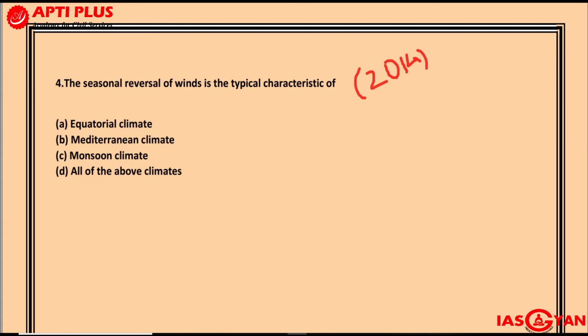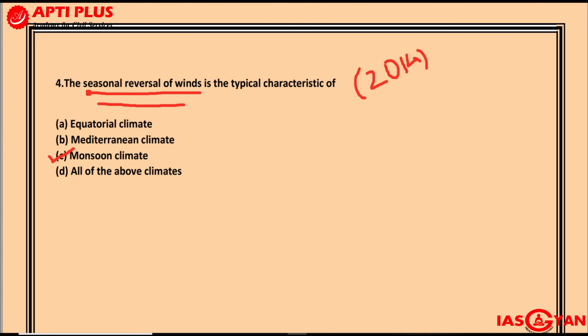See, there are certain terms that you should remember which are associated with certain types of climate. Seasonal reversal of wind is a very characteristic property of the monsoon type of climate. Please remember that. For example, India has a hot monsoonal climate, and India also experiences seasonal reversal of wind. Almost 180-degree reversal will be there. How? We will see in a while.